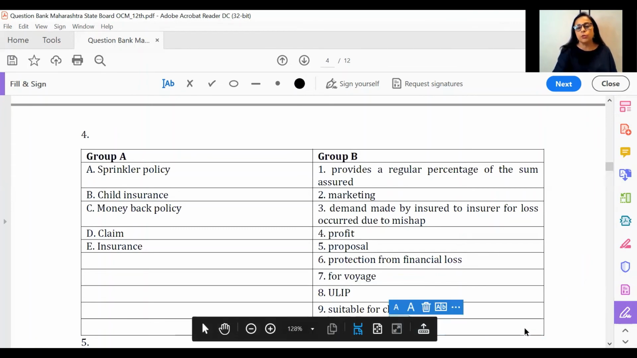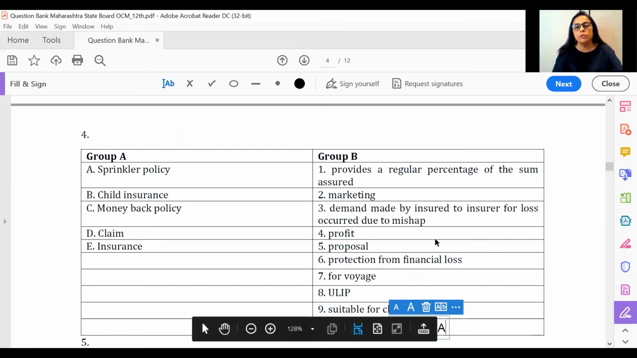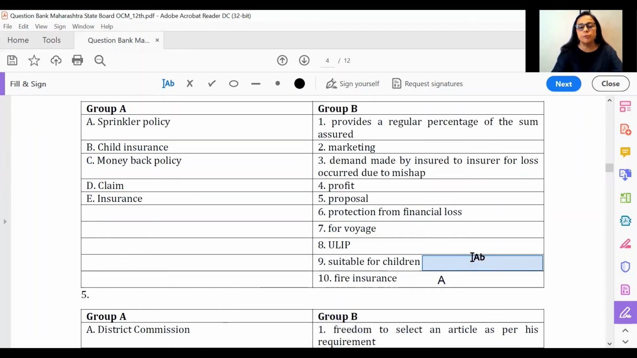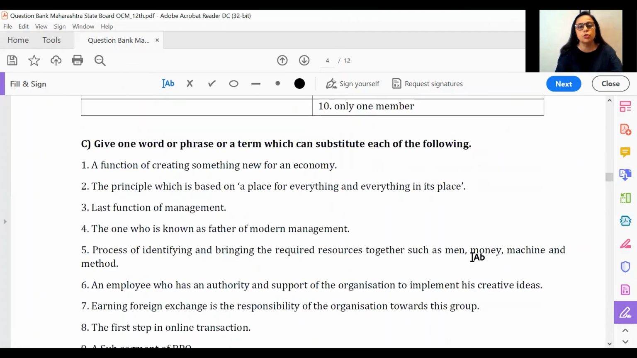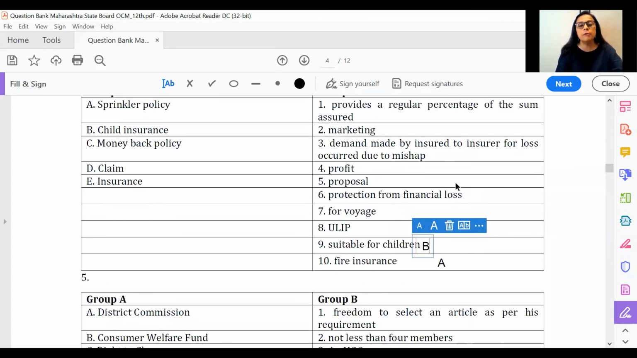So talking about the objective here, if you will see, sprinkler policy is nothing but fire insurance, child insurance. You have a straight clue over there. It is suitable for children. So we will have that particular objective here. It is suitable for children, and we mark the answer number 9 here. All right. If you'll see the third one, money back policy, please remember this answer. If you will see that very, very different and useful objective you have here. Money back policy is something which gives you a regular percentage of the amount assured.